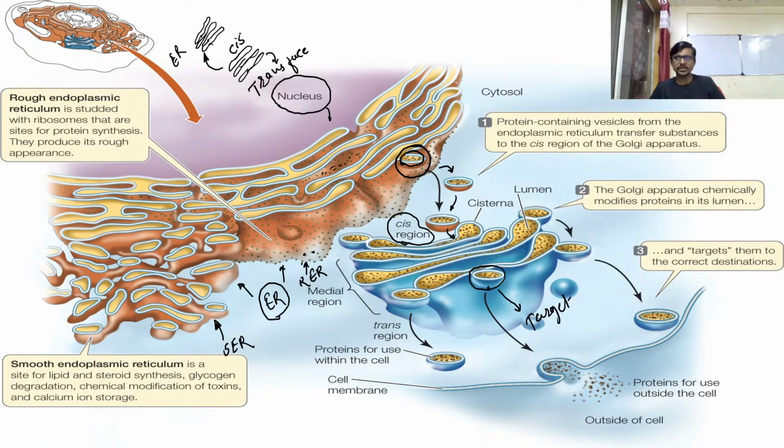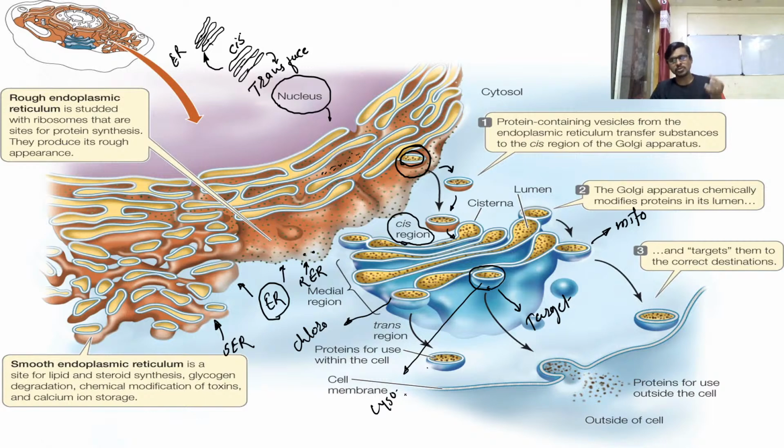Whatever the target is, for example, if this protein is made for the mitochondria, it will be targeted toward the mitochondria. If this protein is a protein of the chloroplast in a plant cell, it will move toward the chloroplast. If this protein is a part of a lysosome, it will move toward the lysosome in an animal cell.